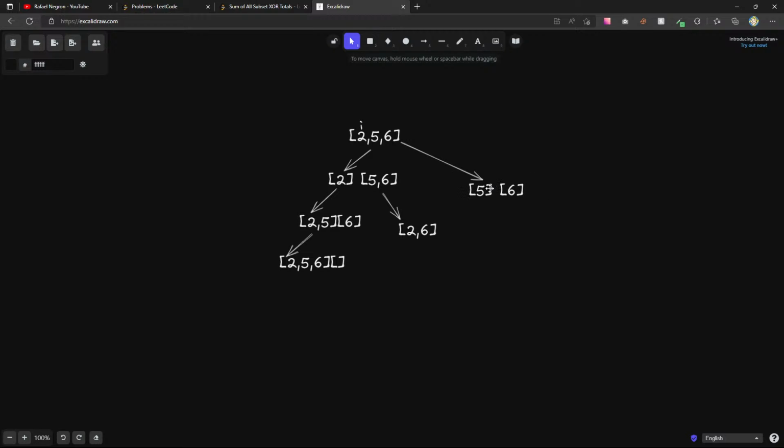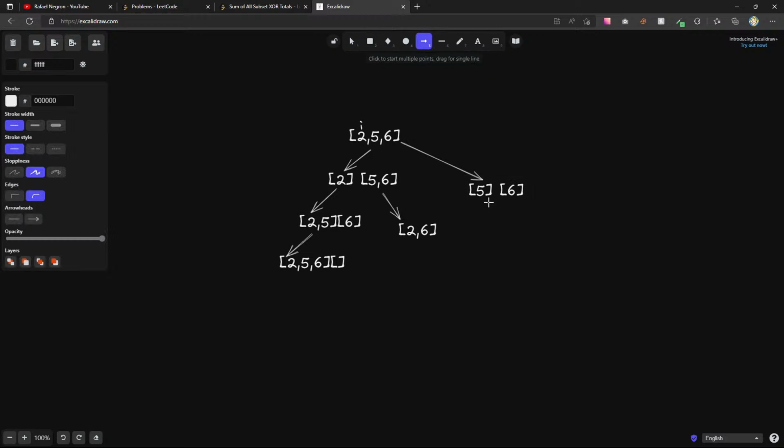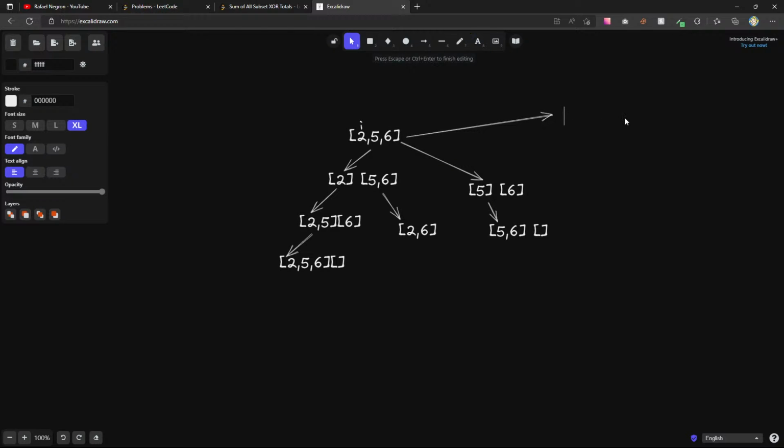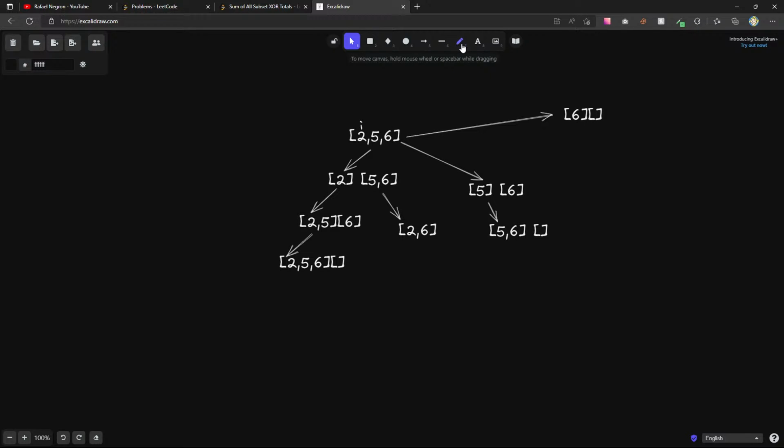Something like this. And then from here I can do 5, 6, and I'm left with empty, right? And then I return from here, this is out of bounds, and then finally I go to the 6, which is going to be a crazy looking tree, but I have a 6 and I'm left with empty, so that's it. So let's count all of them and see all the different ones we have.